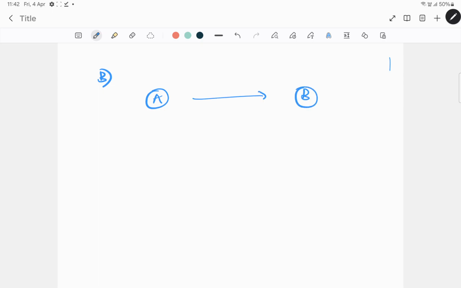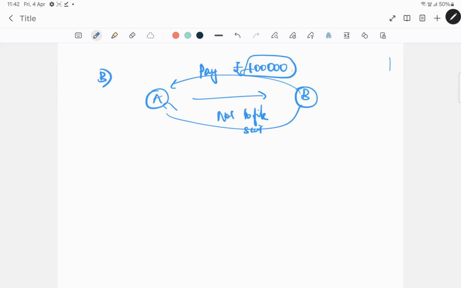So A is going to file a suit against B, maybe for any reason. Now in this case, B has asked A not to file suit. And if he does not file a suit against him, then B will pay, let's say for example, 1 lakh. Now what is the consideration for A? 1 lakh for not filing a suit in the court of law.